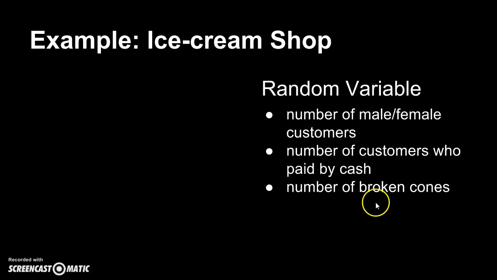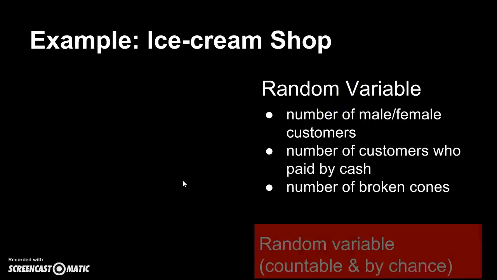Sometimes when you are trying to get your ice cream ready for your customers, the cones might break, right? And you can count them. You can count 1 broken cone, 2 broken cones, whatever. And it happens by chance as well. So all of these are examples of random variables.